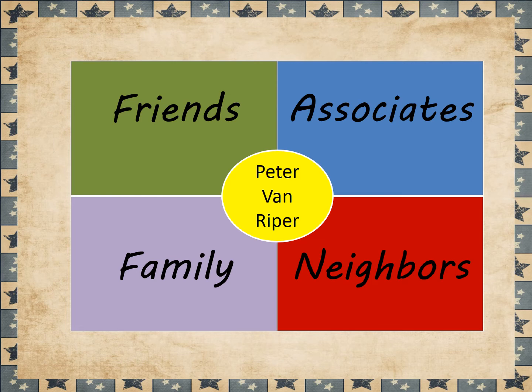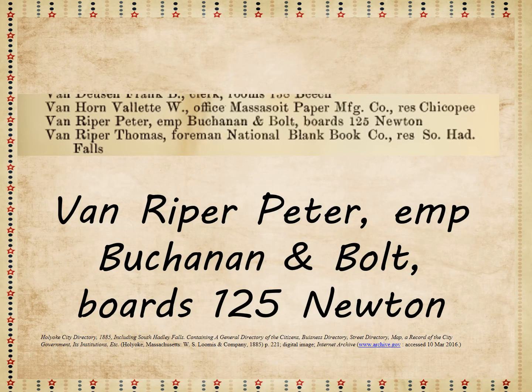When researching our ancestors, we don't want to just stick with our ancestor. We want to make sure that we explore their fan club: their friends, family, associates, and neighbors. Sometimes it can be hard to identify some of those, and we're going to use this city directory to identify some friends, possible family, possible associates, and possible neighbors of Peter Van Ripper. Let's start by finding Peter Van Ripper in the directory.